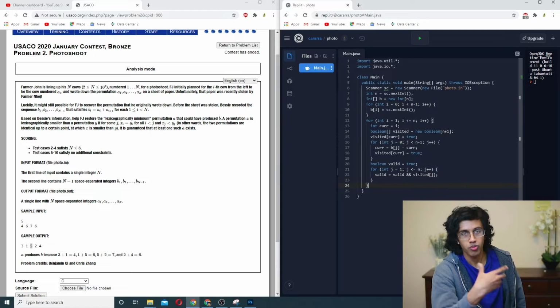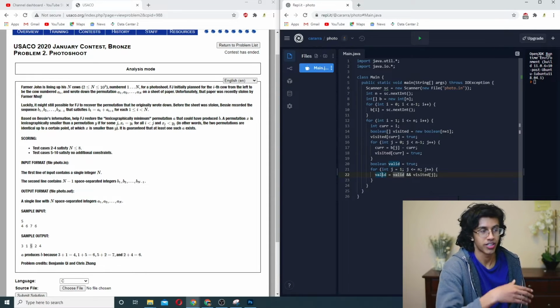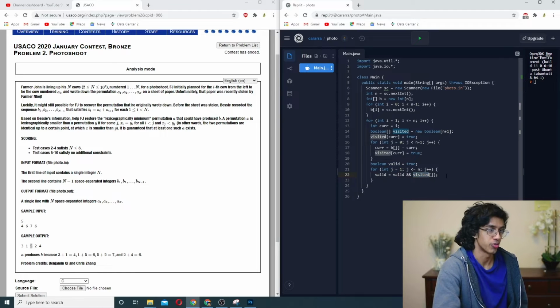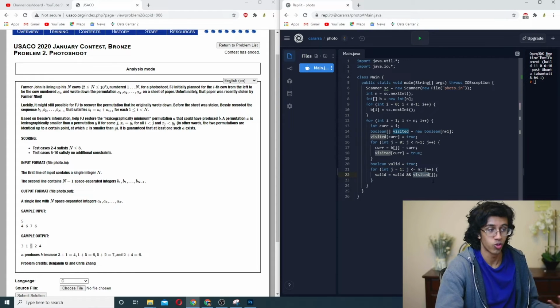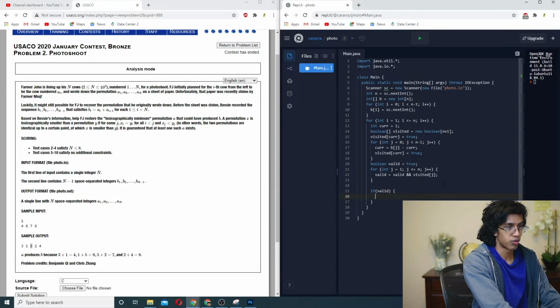So basically, if it ever becomes false, valid is gonna become false, and then you'll always have a false combined with a true. So if any of them are false, it's gonna make the whole thing false. And then if valid, we just print out our permutation.